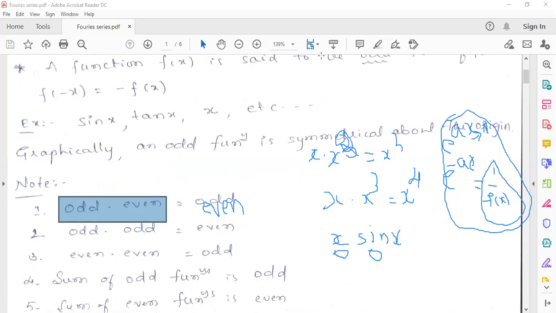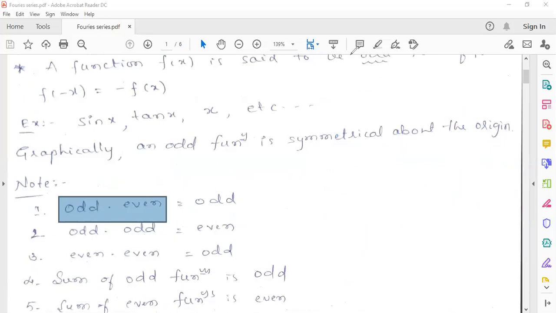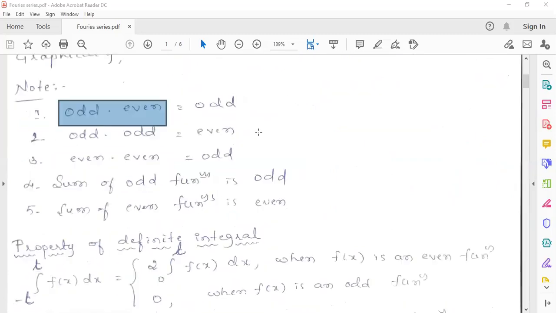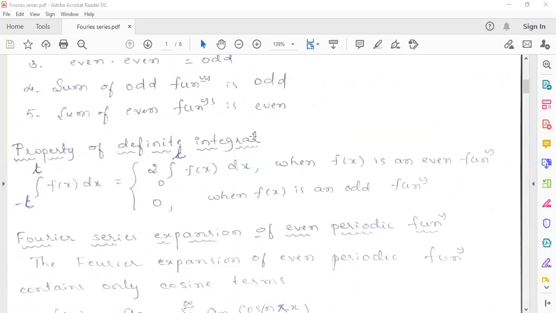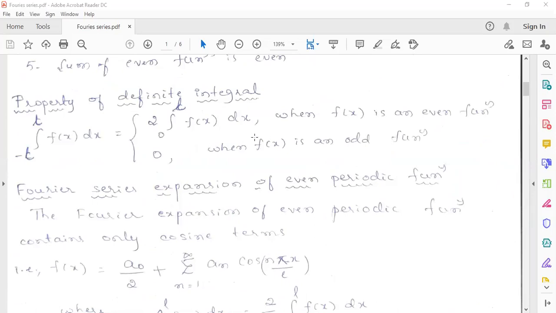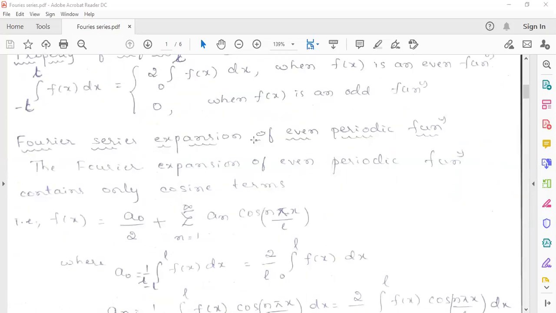But what is the use of defining an odd or even function? We can reduce the procedure of finding the expansion. Once you know the function is even, one of the coefficients, either an or bn, will be 0.